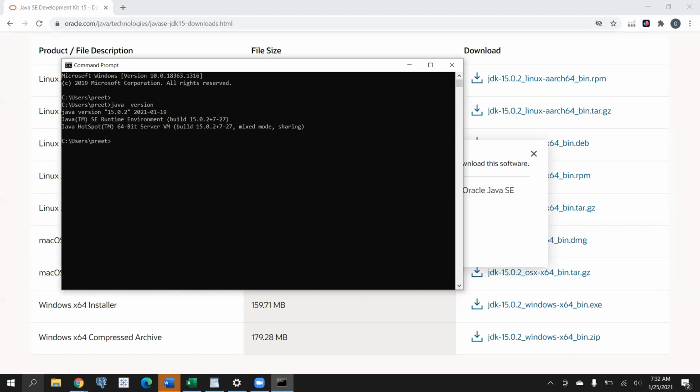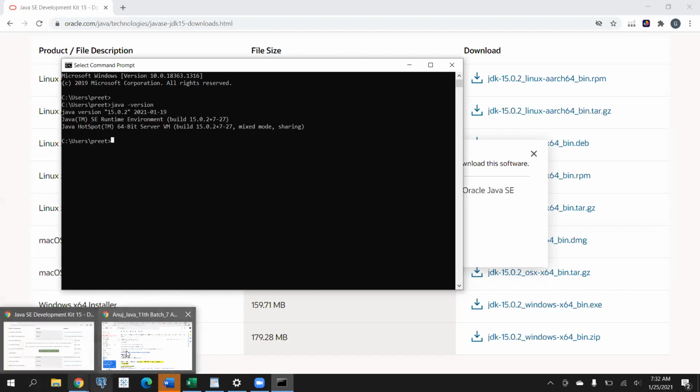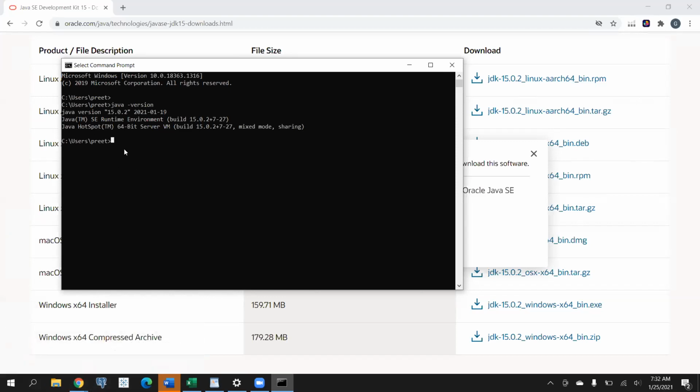So you might need to set path in your system variable. Just go and do some research on this, and in case you think you need help, you're welcome. I will be here to help. All right, so Java is working now.